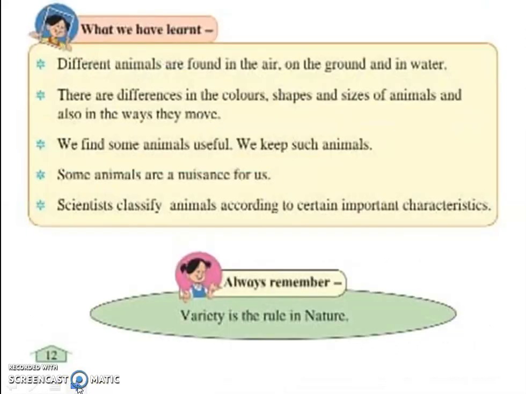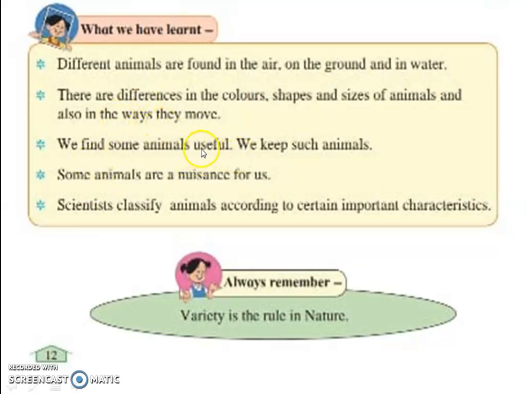Okay, in this way we learned chapter number 2. In it we learned the different types of animals found in air, ground, and water. There are different colors and sizes of animals.